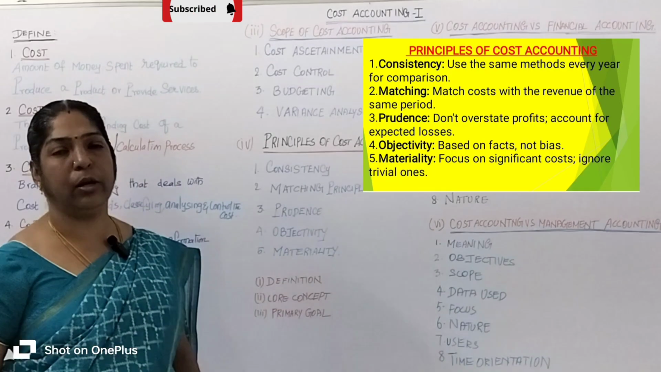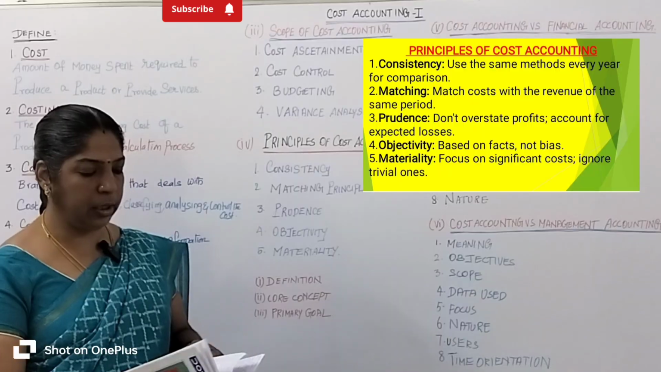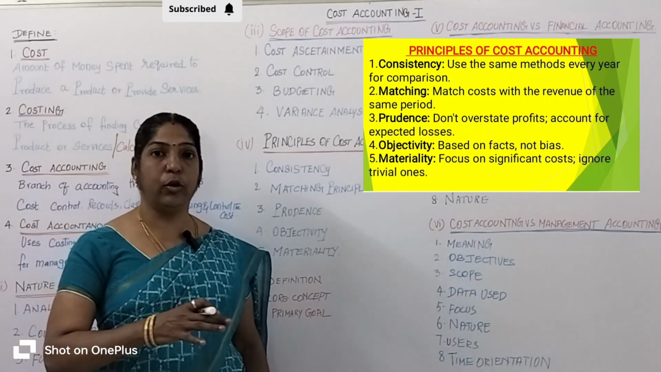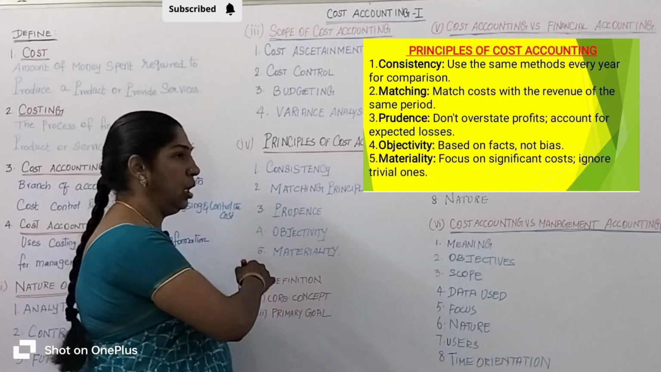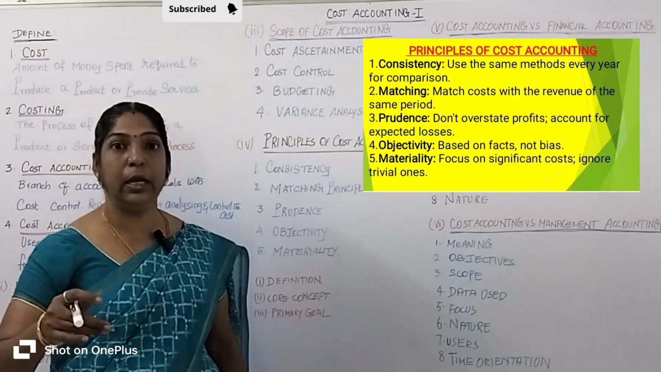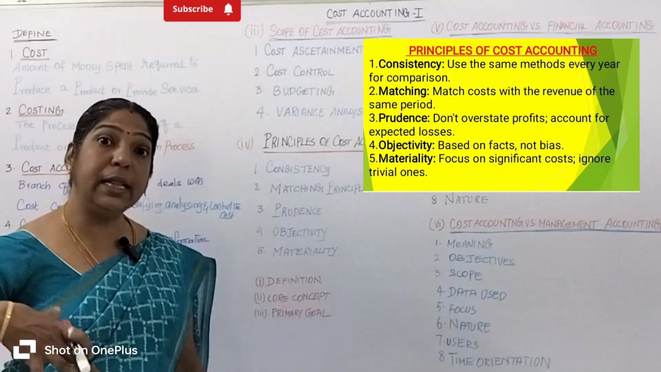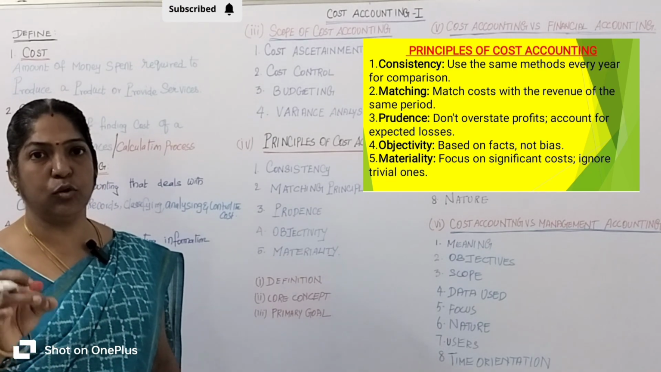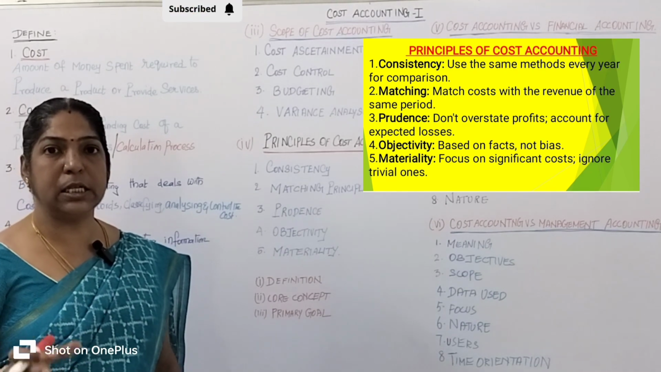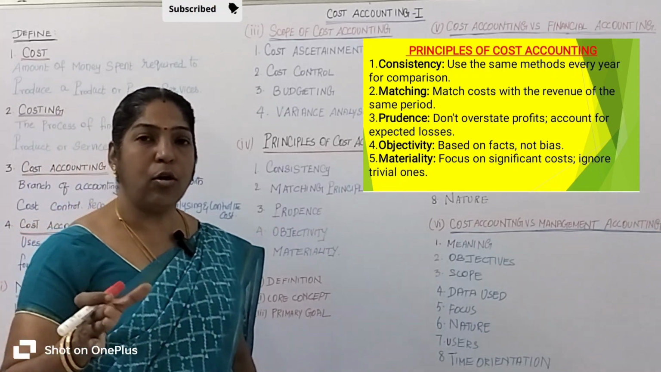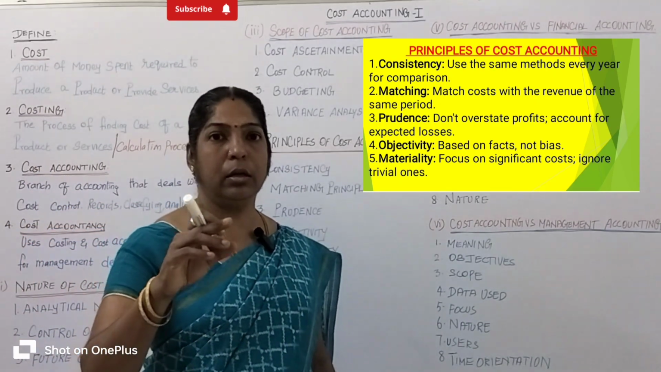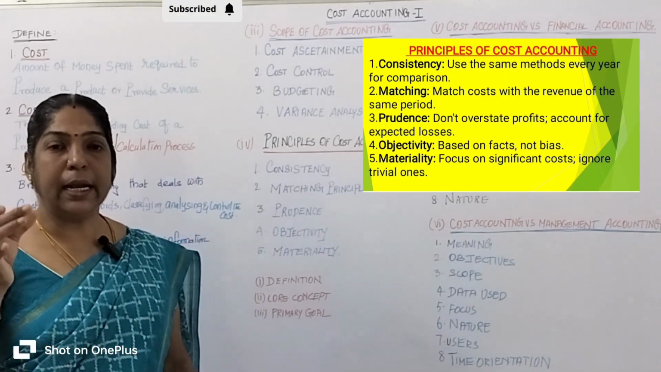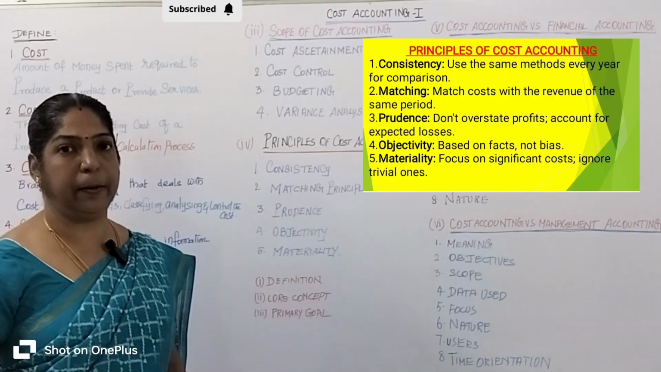Then come to materiality. What is meant by materiality? Important cost should receive more attention than tiny cost. I will explain clearly with a suitable example. A company purchases a machine at a cost of 5 lakh rupees on 8th March 2024. On the same day, the company purchases a 5 rupee pen.